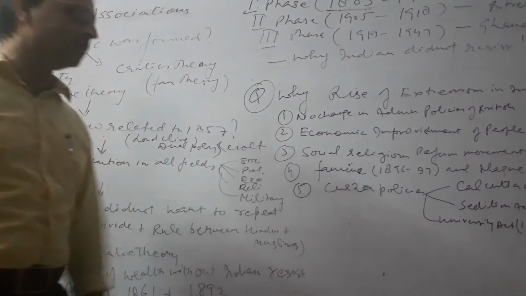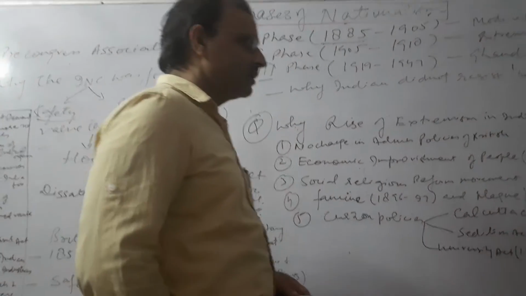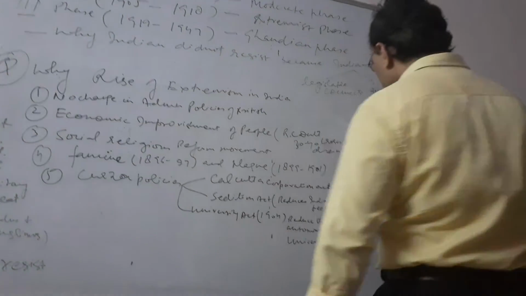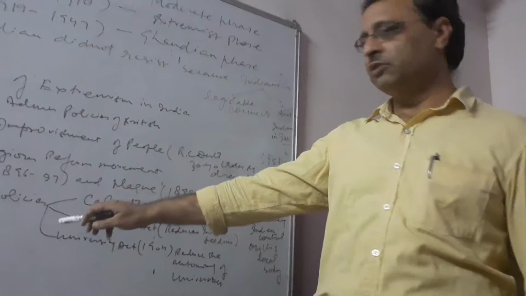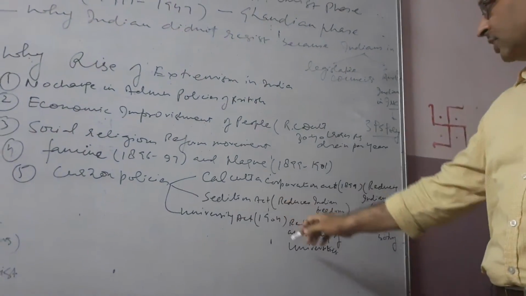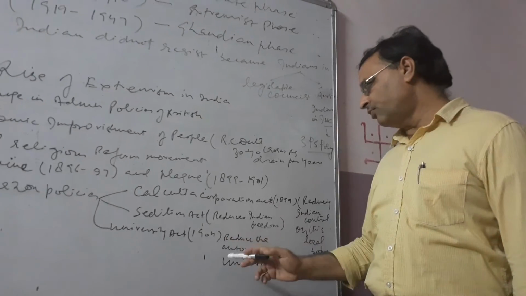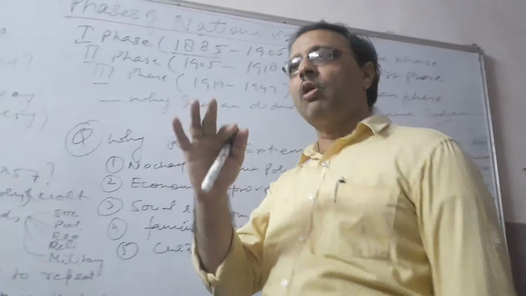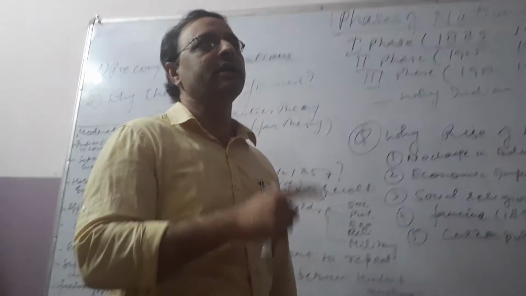Then there were the policies of Curzon. Curzon's policy, particularly the Calcutta Corporation Act in 1899, reduced Indian control over the local bodies. Then the Sedition Act reduced Indian freedom, and the University Act of 1904 reduced the autonomy of the universities. So these policies of Lord Curzon were also responsible for the rise of extremism in our country.